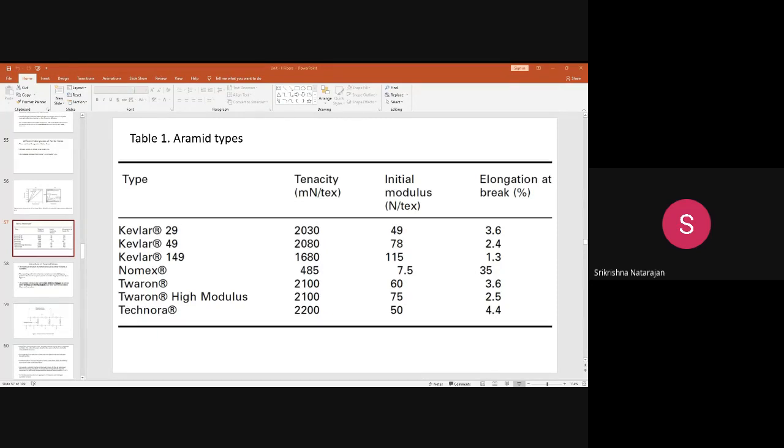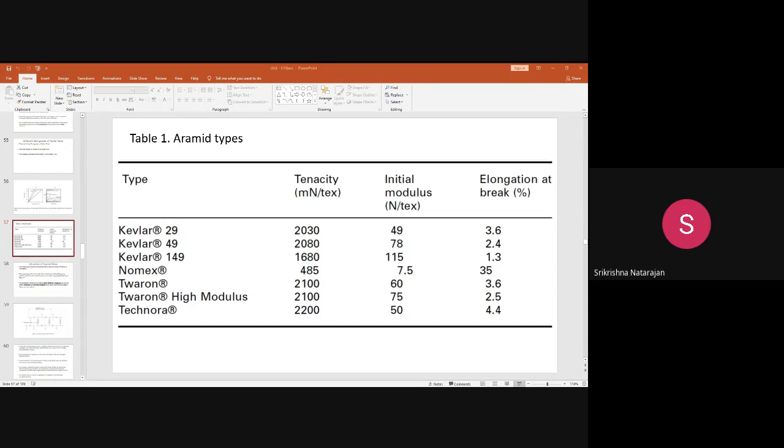Another important thing is it has a very low thermal conductivity and a very high vibration damping coefficient. This is useful for places where vibration needs to be arrested. For example, steel has a poor vibration problem, because it is the nature of steel to give more sound and vibration. But this fiber has a good vibration damping coefficient. Like carbon fibers, this fiber also has high vibration damping. It can arrest the vibration.